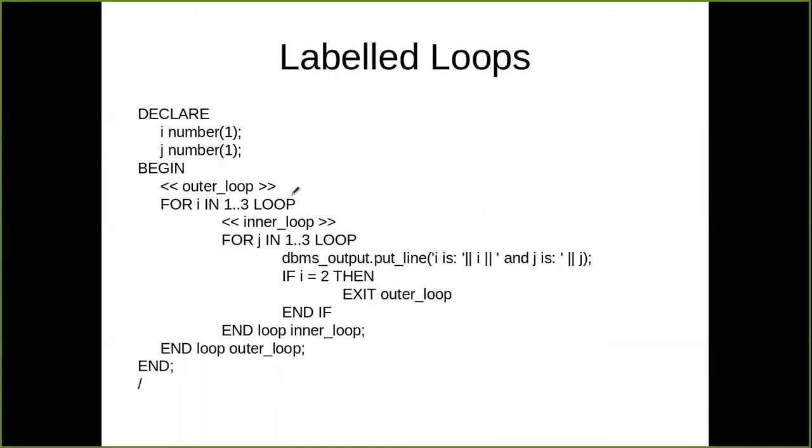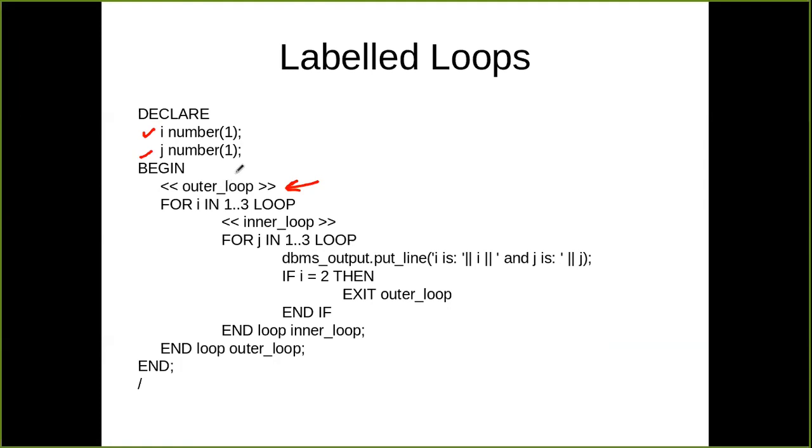For example, this is a small example that demonstrates the working of labeled loop. I have created two variables i and j. Then this is my label. I am labeling first loop, outer loop. So the name of label is outer_loop. So whenever you have to give a label, don't put any space or any special character within a label.